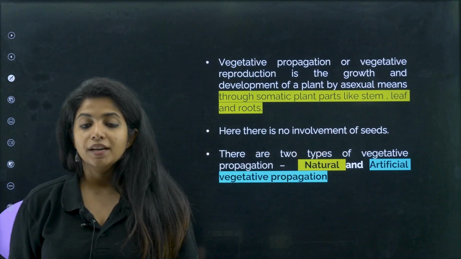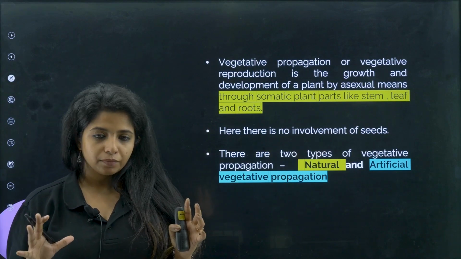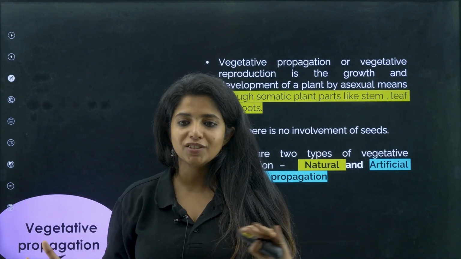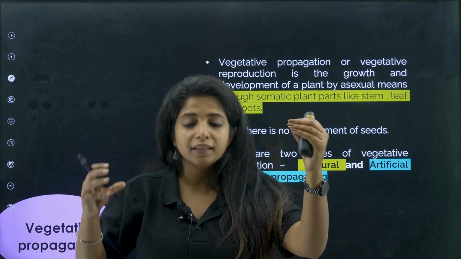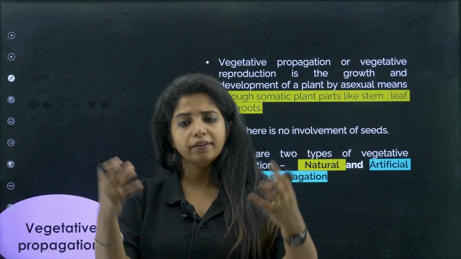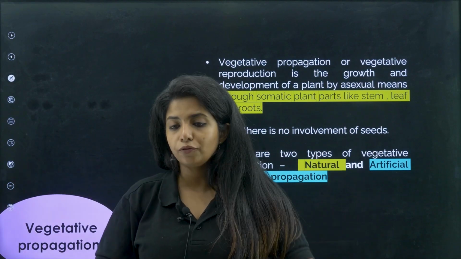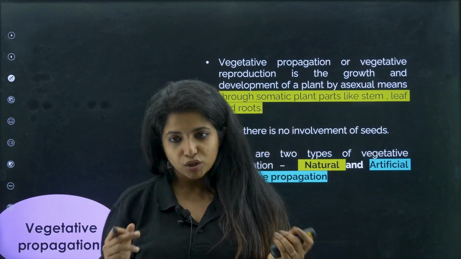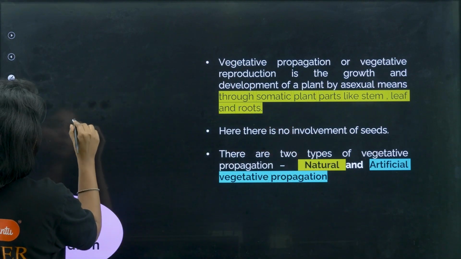Okay, so what do you mean by vegetative propagation? What is sexual reproduction in the case of plants? Sexual reproduction is when you have the male gamete and the female gamete, they come and fuse, and then you have a whole new flower, and the flower becomes a fruit and things like that. Fruit will have a seed and everything. So I have to tell you about that scenario, otherwise you won't understand.